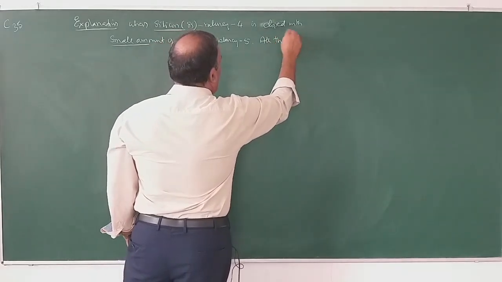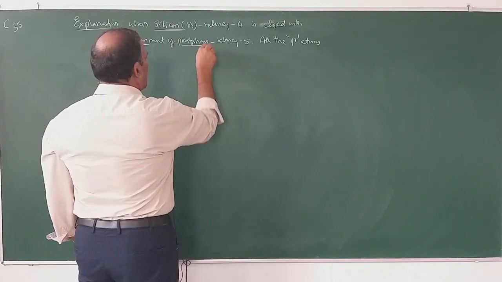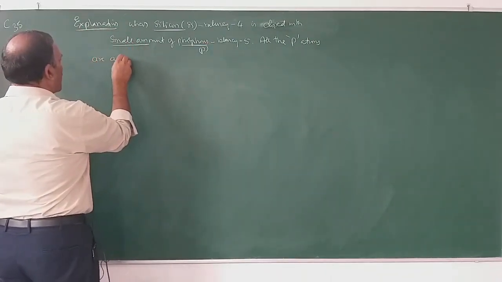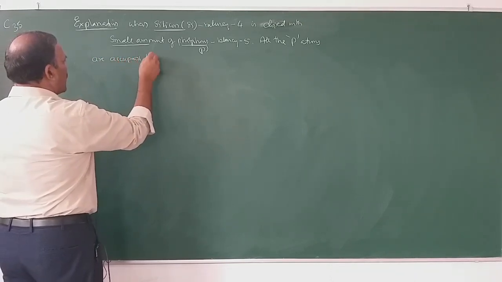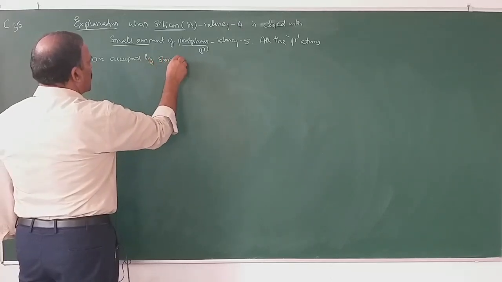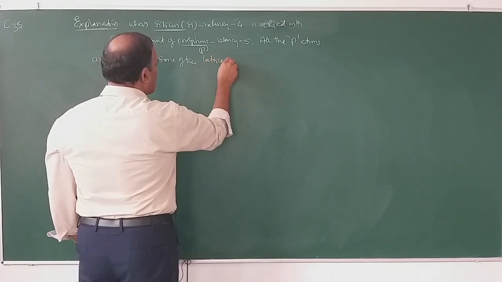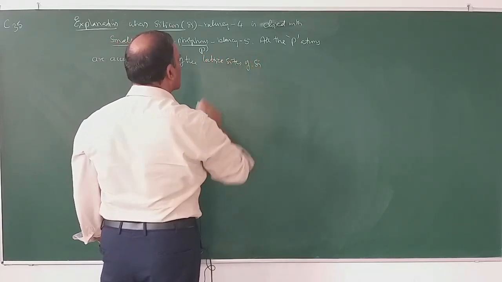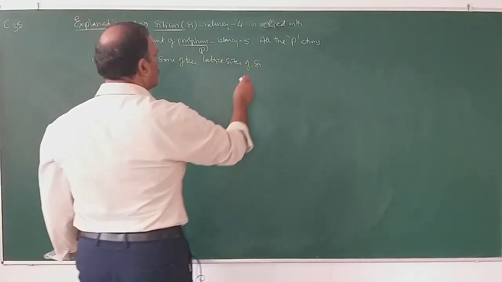all the P atoms, means phosphorus atoms, are occupied by some of the lattice sites of silicon. Some of the lattice sites of silicon.